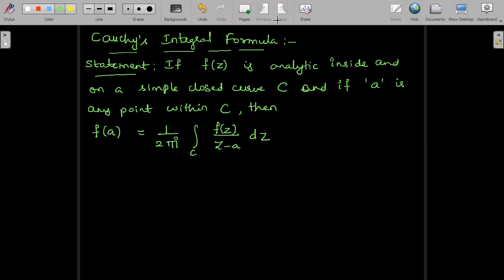The theorem statement says that if f of z is analytic inside and on a simple closed curve C, and suppose a is any point within C, then f of a is given by 1 divided by 2 pi i integral over C f of z divided by z minus a dz, where a is any point within the closed curve C. So let us do the proof of this theorem. We'll first draw a basic figure for this requirement.